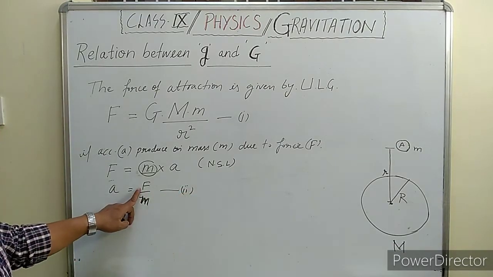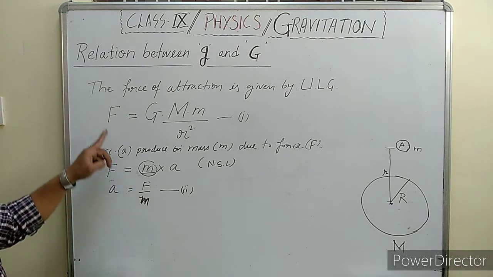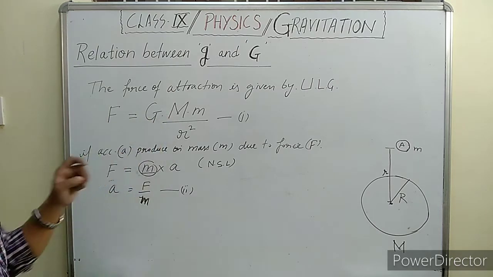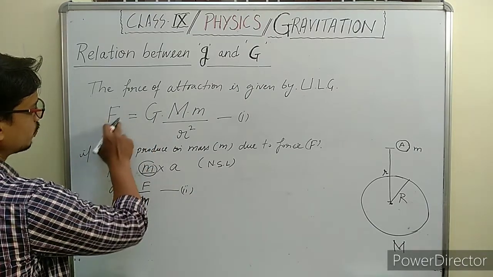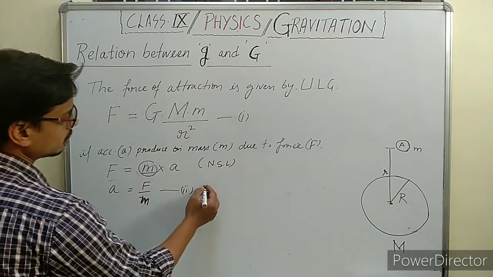We know the force can be written as capital G capital M small m upon r square. So we place this value of F in equation number two.